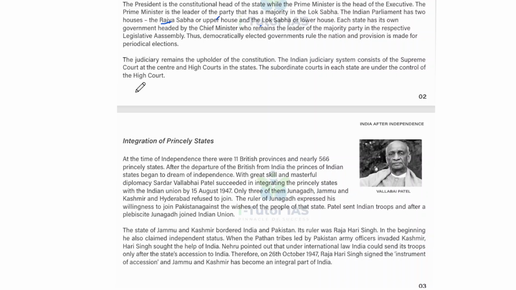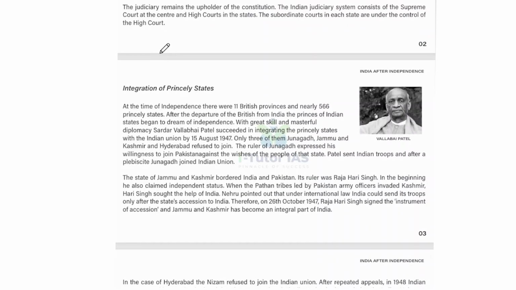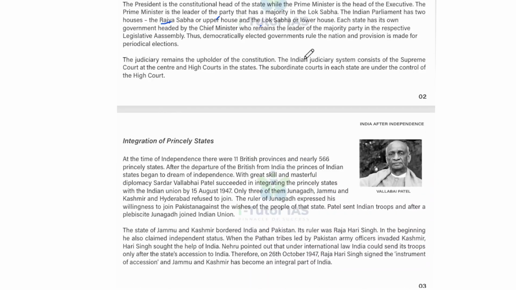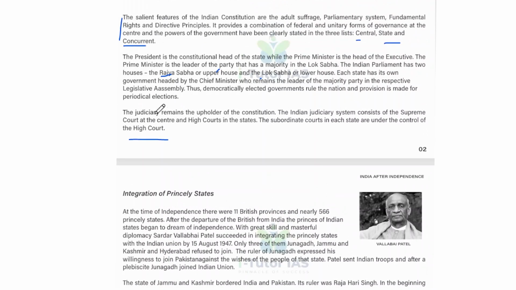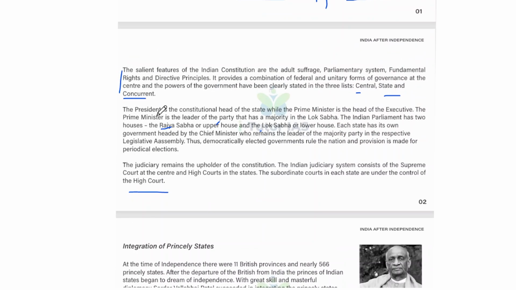Each state has its own government headed by the chief minister, who is the leader of the majority party in the respective legislative assembly, and thus a democratically elected government rules the nation, and provision is made for periodical elections. The judiciary remains the upholder of the constitution. The Indian judiciary system consists of a Supreme Court at the center and High Courts in the states, and the subordinate courts in each state are under the control of the High Court. This is the division of our constitutional system.